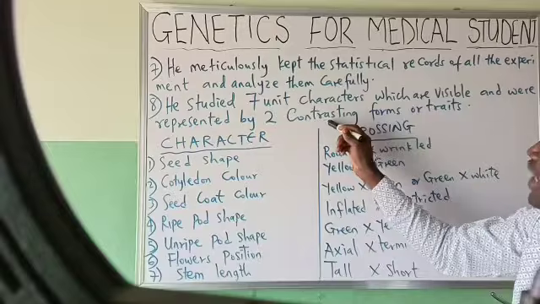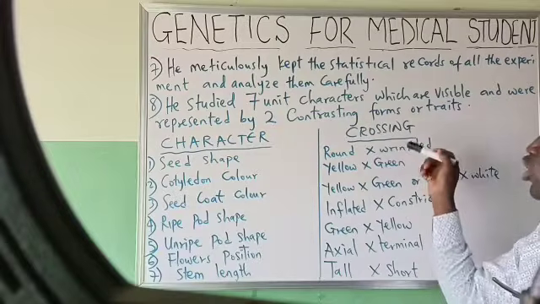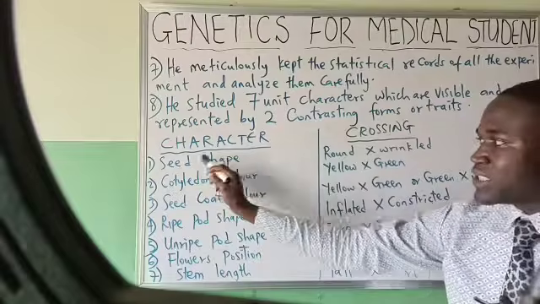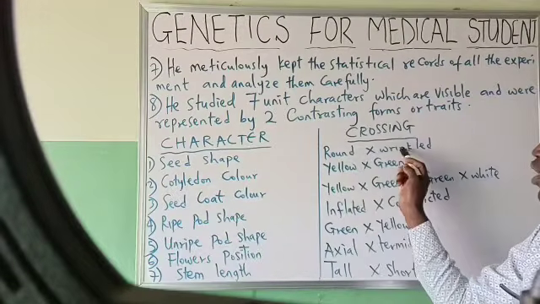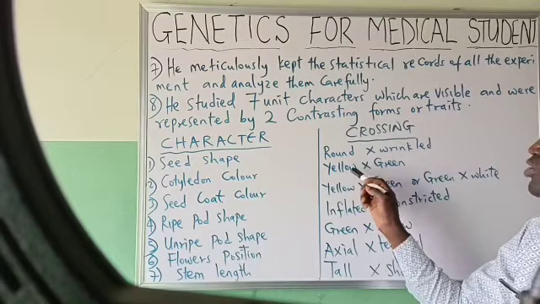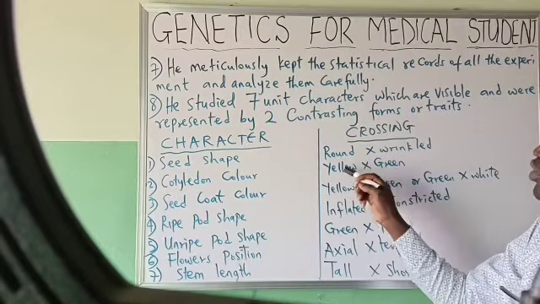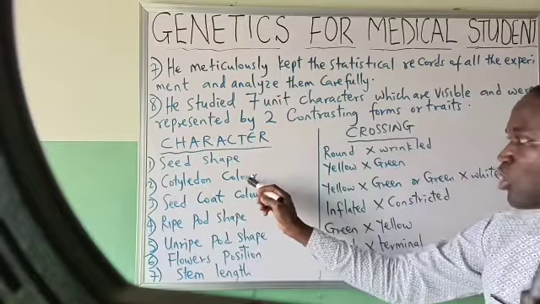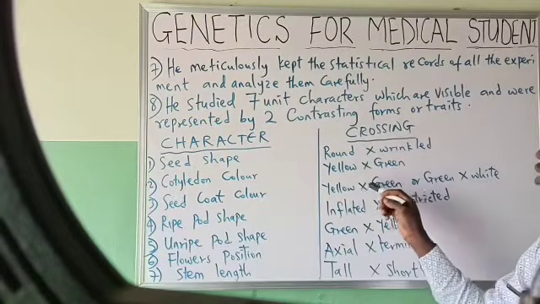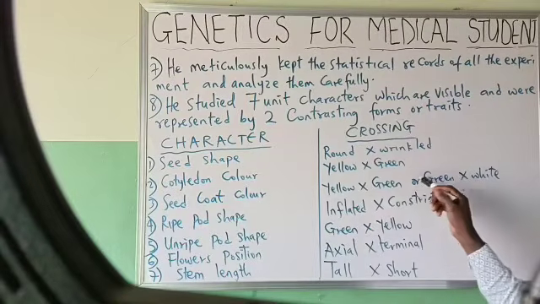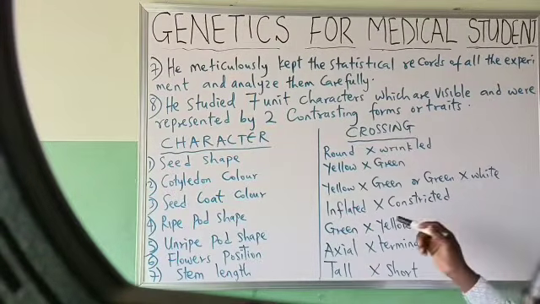Now, the two contrasting traits he crossed: round and wrinkled. When we talk about seed shape, we talk about round and wrinkled. He crossed round with what? Wrinkled. Then he also crossed yellow and what? Green. That's cotyledon color. For seed coat color, he crossed green and white.